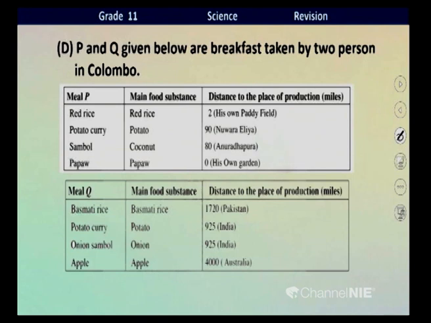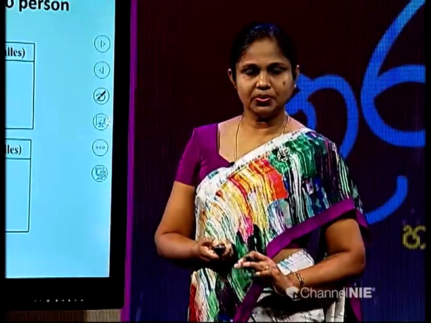And then potato, India. You know that we import potato mainly from India, so 925 miles. And onion also from India, the same distance. And apple, from where do we import apple, children? Suppose we import apple mainly from Australia. So what's the distance? Very long, right? That's 4,000 miles.